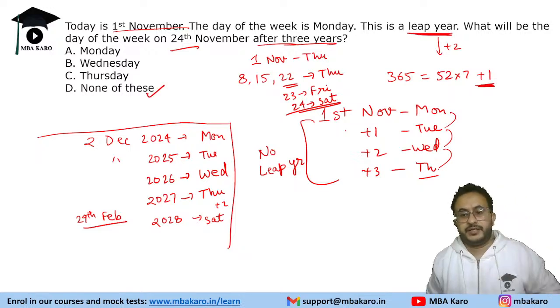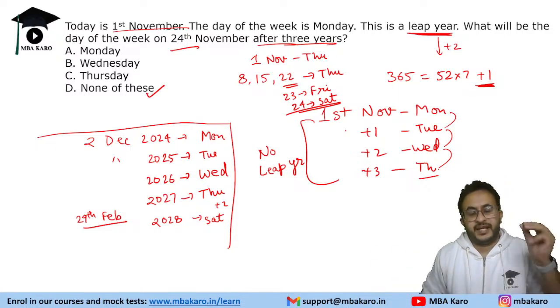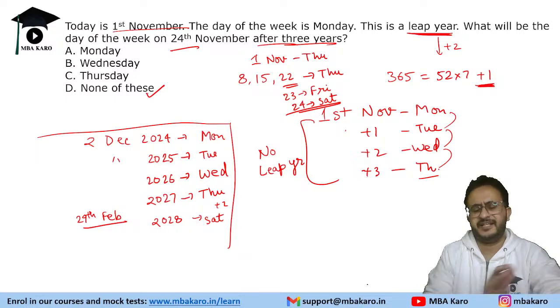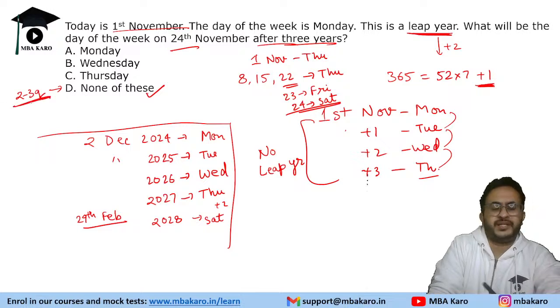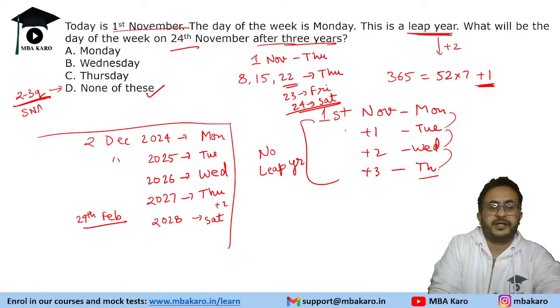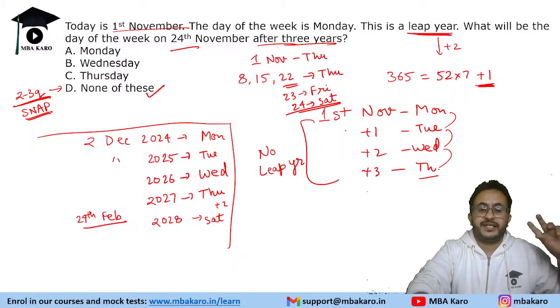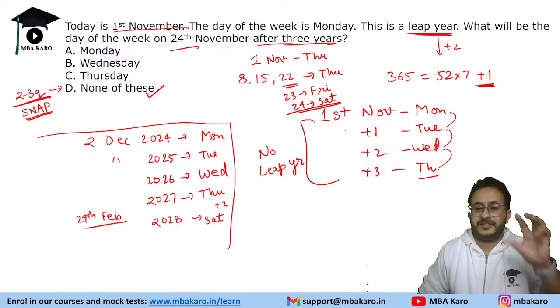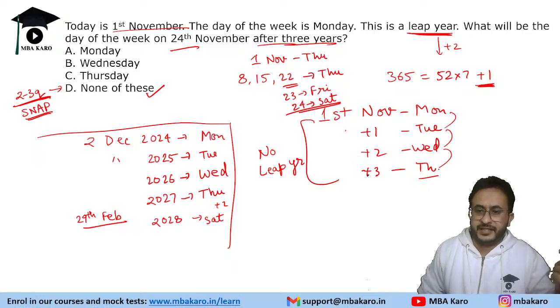One thing I would like to tell you, which probably no other teacher will tell you, is that in Snap there will definitely be 2 to 3 questions whose answer is none of these. Every year I have seen this pattern that there will be at least 2 to 3 questions minimum. It could even be 5 questions out of 60 that have none of these as the answer. Remember this, because when we are attempting a question and get none of these as the answer, there is a psychological thing: you feel that maybe your answer is wrong. Although you might be confident, we still try to recheck that answer, isn't it?